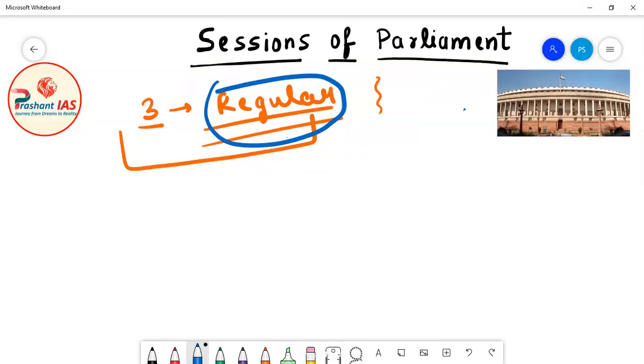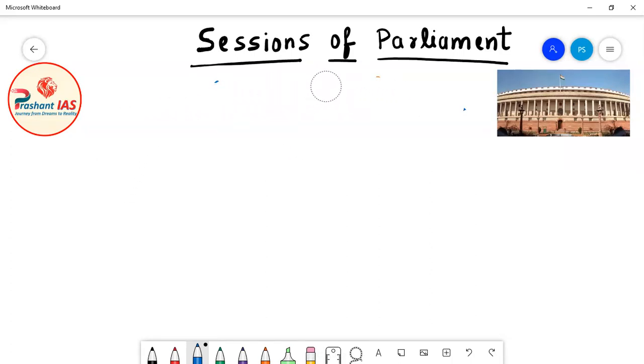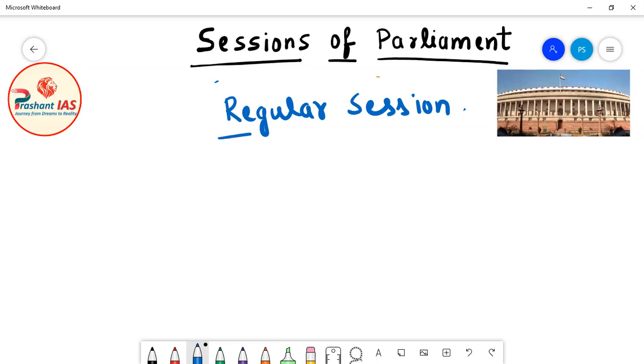Now what do I mean when I say as per tradition? It means that it is not written in the Constitution of India. When I say as per the convention, this is not written in the Constitution of India.